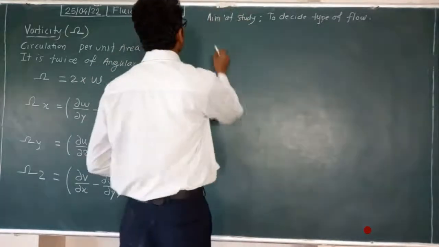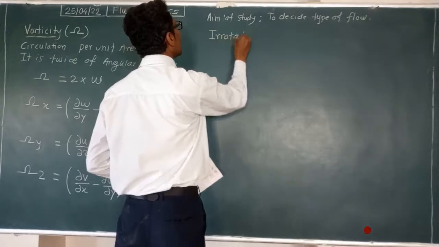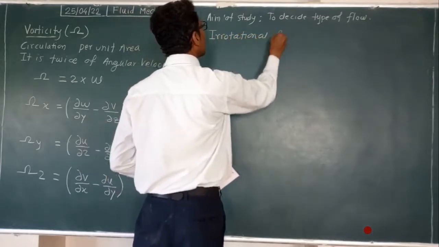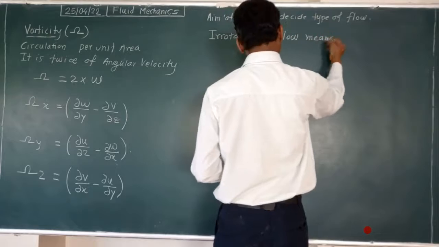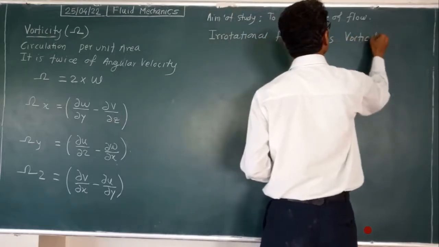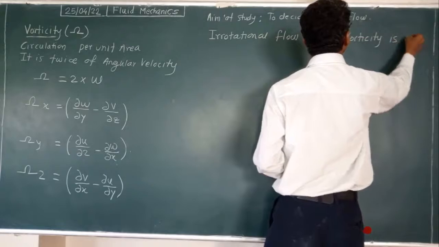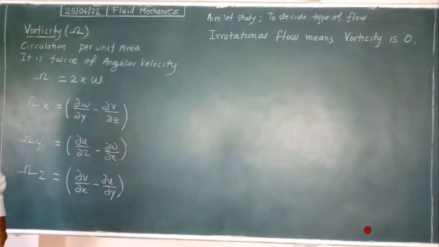So irrotational flow means what? It means vorticity is 0. Vorticity 0 means the flow is not rotational. Not rotational means irrotational flow.